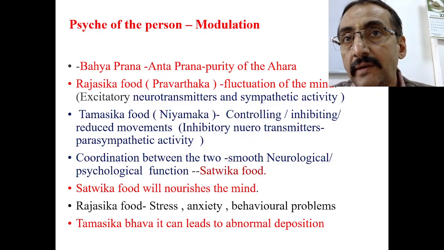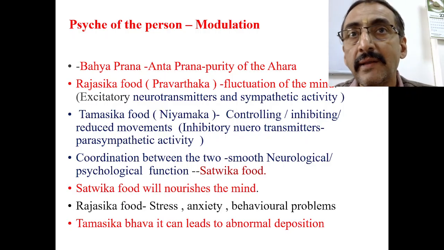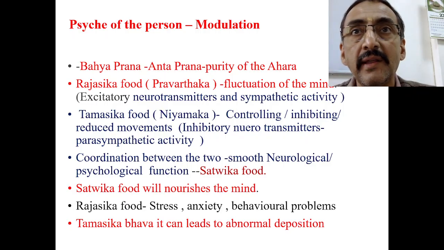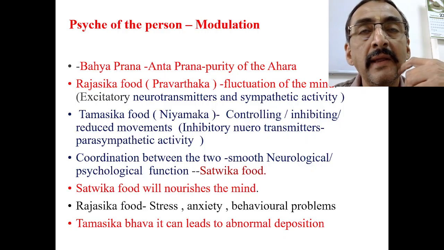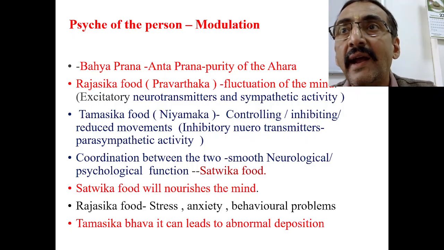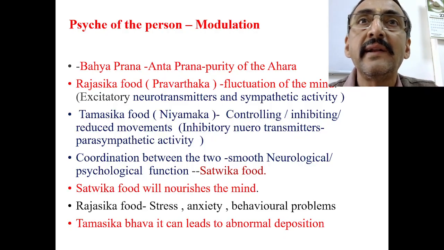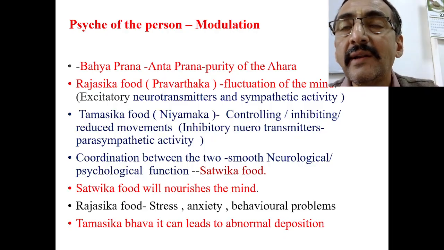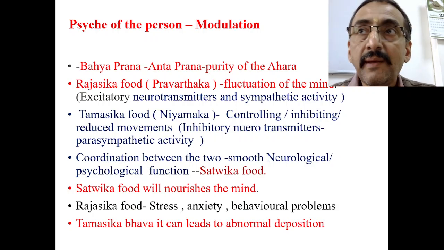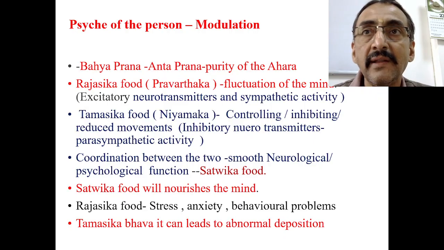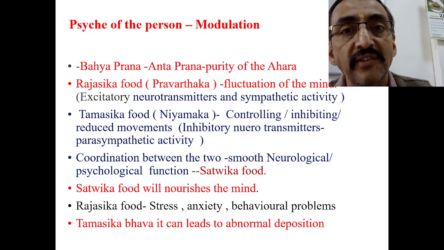When there is a disturbance of this normal homeostasis, there will be a problem. For example, Raja and Tama, Vata and Kapha, are the two balancing factors. Now you can ask, what do you mean by Sattva? Sattva is actually the balance of Raja and Tama. If the balance of Raja and Tama is there, that itself is called Sattva. Sattva is not another separate entity. If the balance is not there, the Sattva gets affected. It may be Alpa Sattva or Hina Sattva, whatever. So if the balance is there between Vata and Kapha, or Raja and Tama, then the brain function will be normal, and this is referred to as normal brain homeostasis. Thank you.